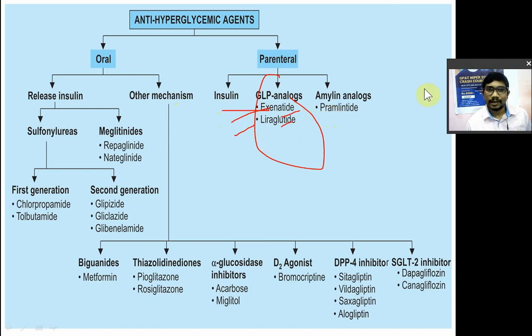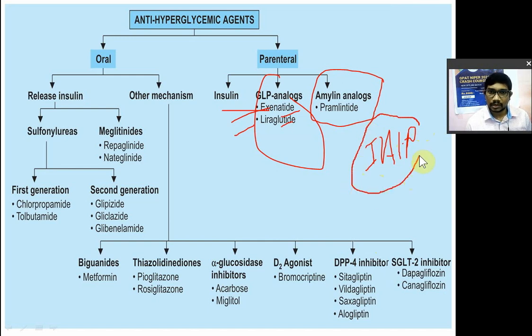Okay? Then the next parenteral drug is the amylin analog. So what is meant by amylin analog? It is known as islet amyloid polypeptide, from the islets of Langerhans. It is also a protein. So its analog is pramlintide.